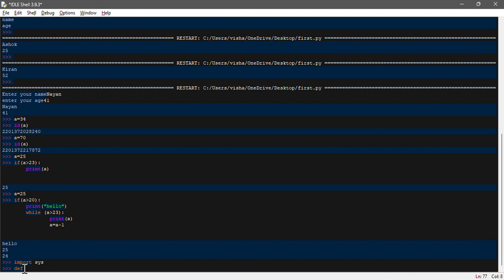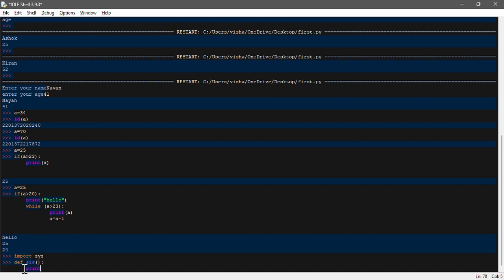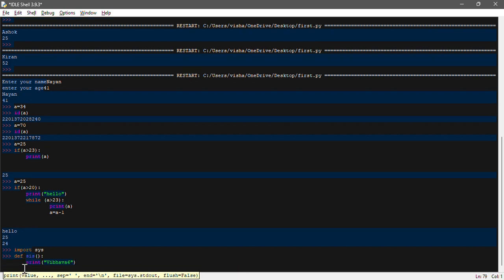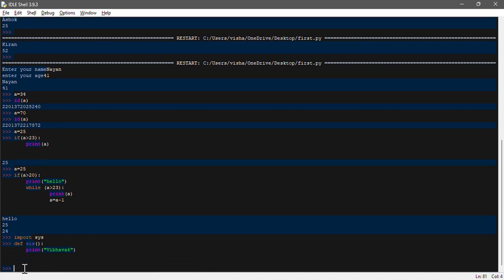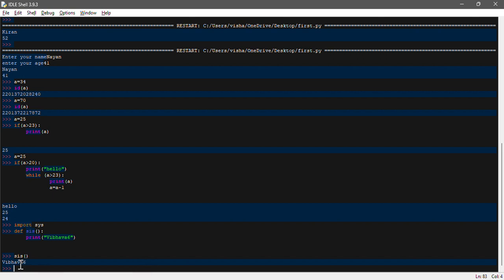Then we type size in brackets, then termination, then hit enter, then print, and in brackets you can mention anything, like fix, in quotation marks, then close and hit enter. Now if you want to call that function, hit enter and type the same name you declared in the function, hit enter, and you will get your print function output over here.